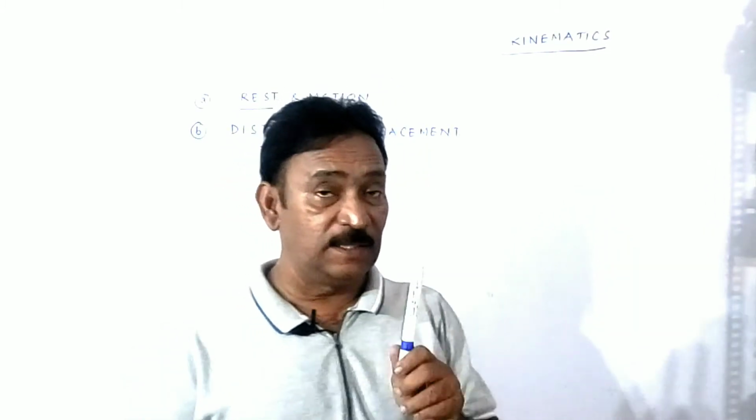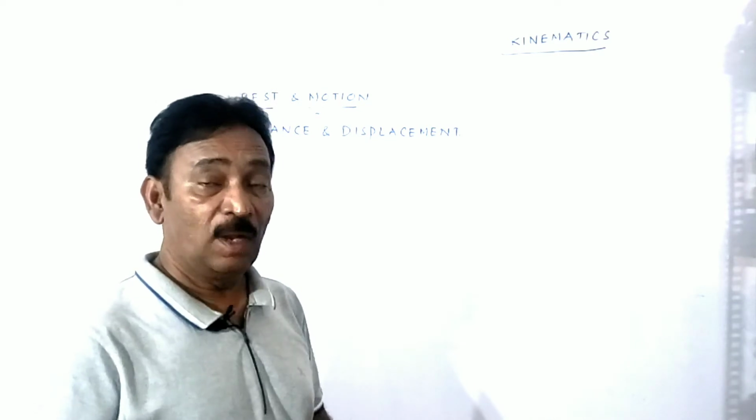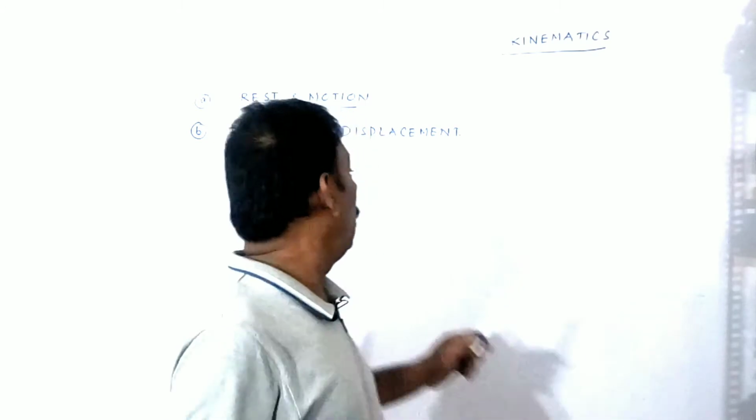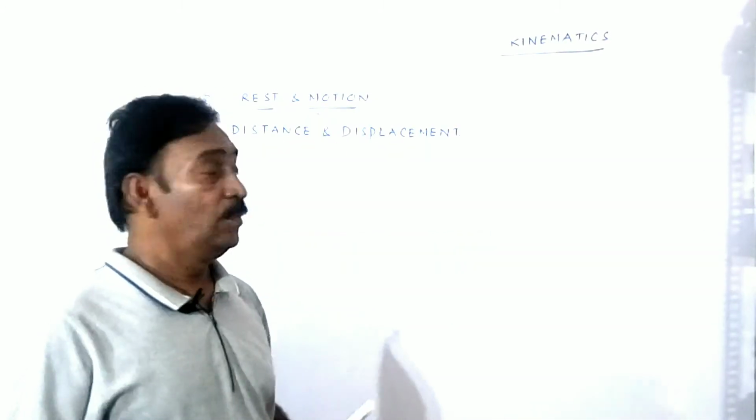Okay students, here we are learning about the terms which are related to kinematics. The first of the terms which are very important in kinematics are rest and motion. The second one is distance and displacement. In 9th class maybe you learnt what distance and displacement are. Distance is the measured length between two positions.